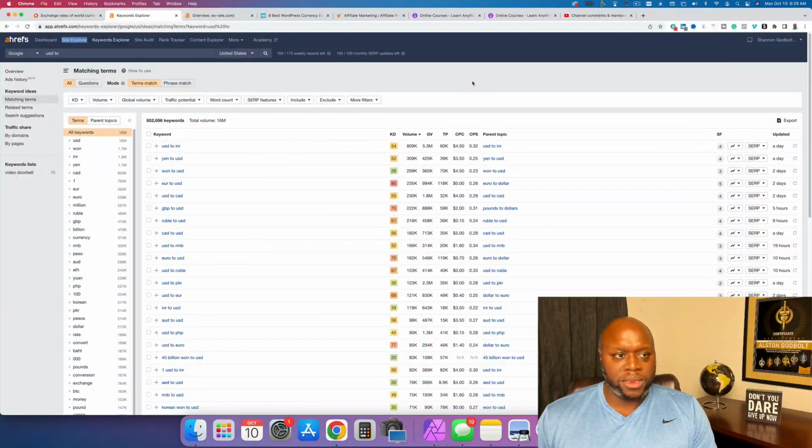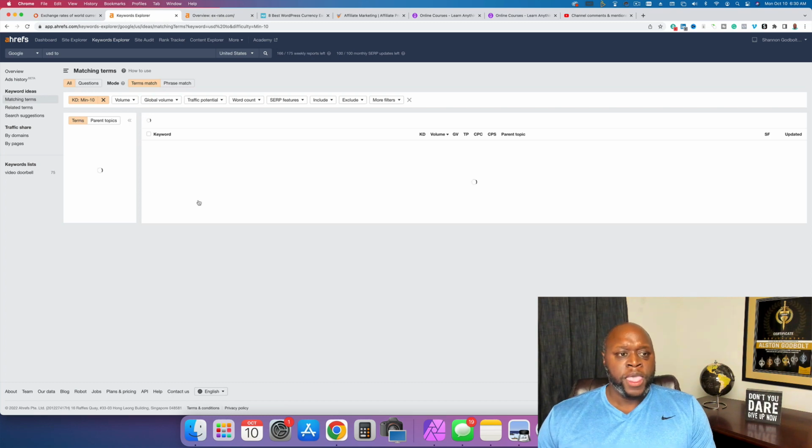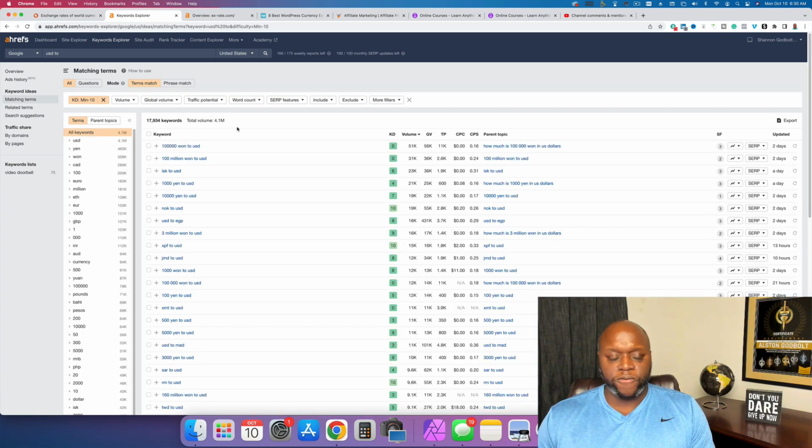The first thing that I did is I went over to Ahrefs. This is a paid keyword research tool that I use to help me find keywords. I just typed in USD, or United States dollar, 2. As you can see, this keyword is searched 16 million times per month. There are over 852,000 keywords, but a lot of it is really competitive. What I did next is change the keyword difficulty to 10 or less, so it should be relatively easy for a new website or YouTube channel like us to get up and running. When I made that change, you can see that this is still searched 4.1 million times per month. There are 17,000 keywords, and people are looking up WON to USD.